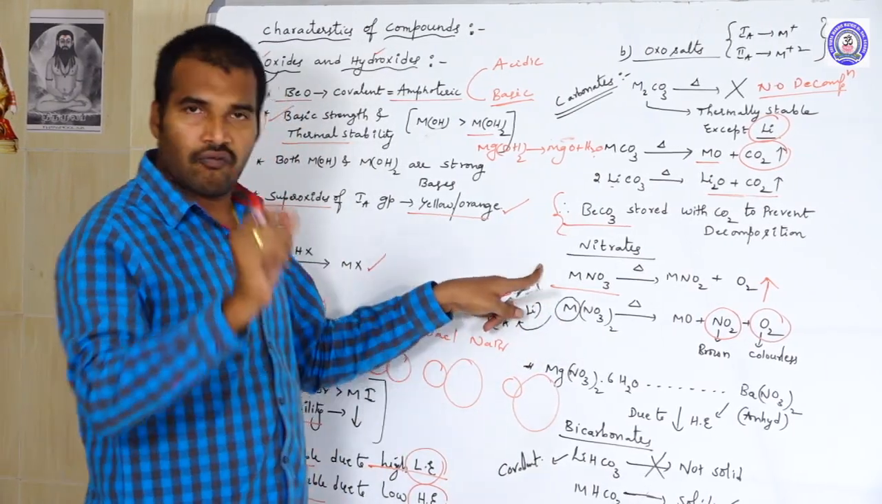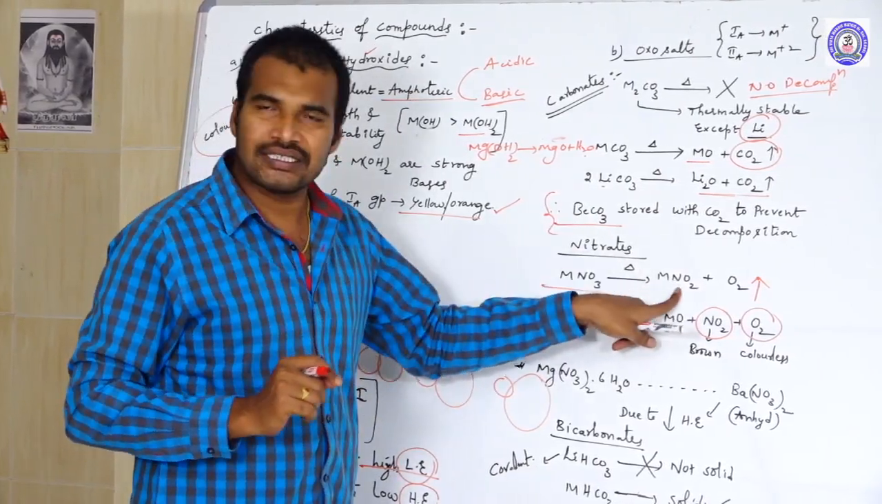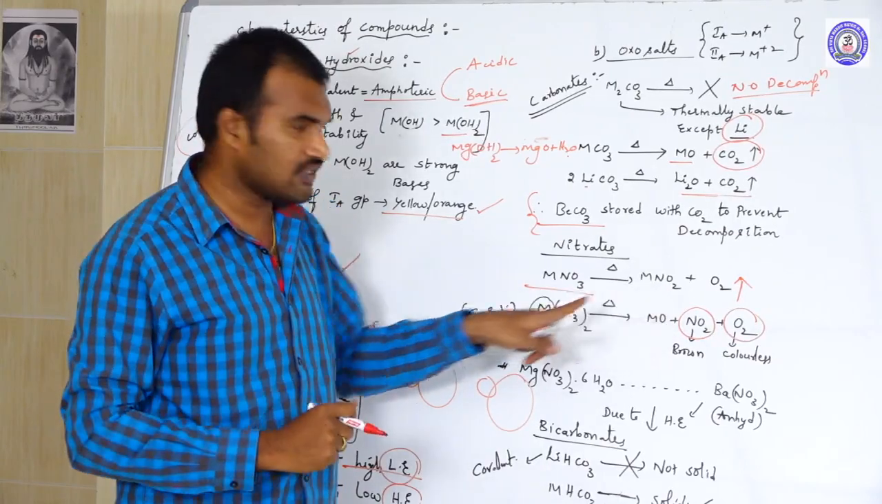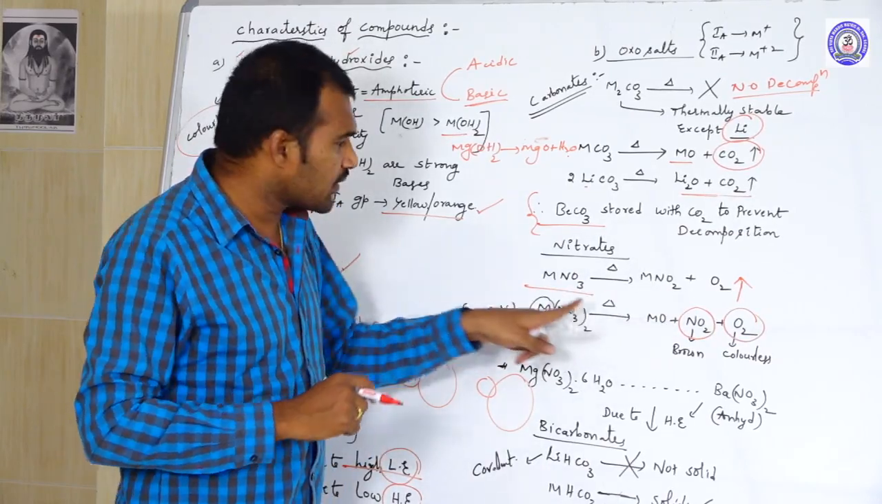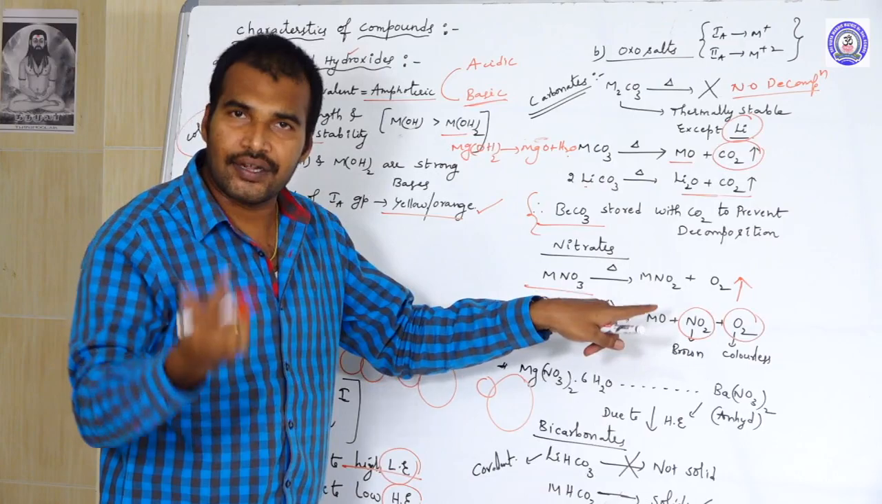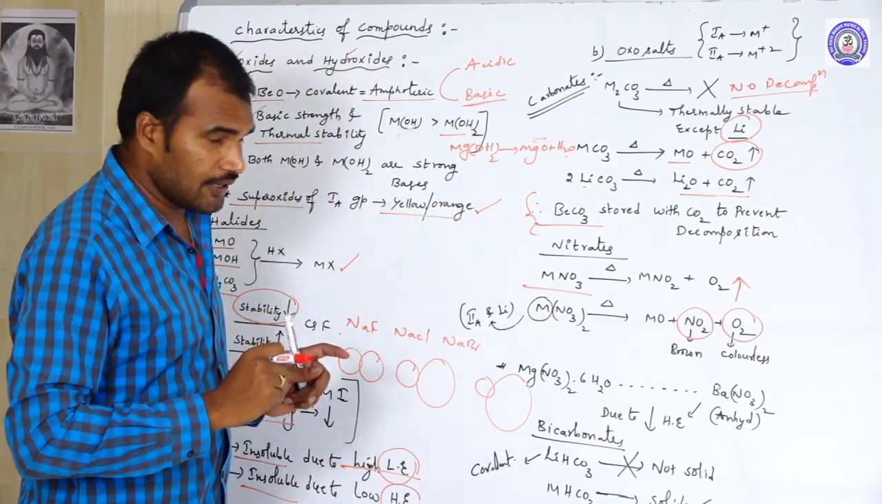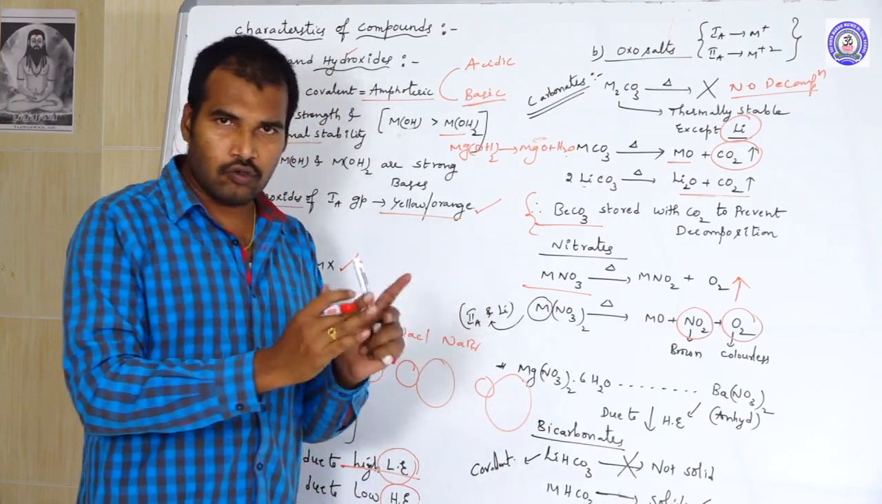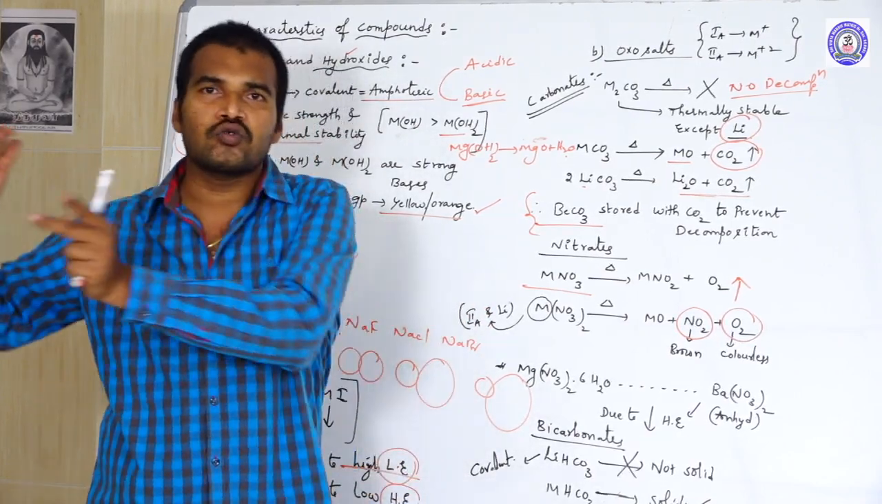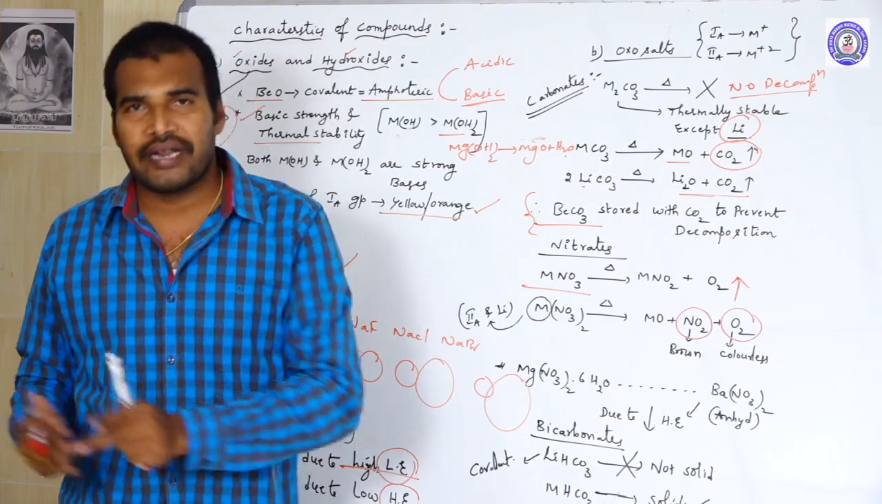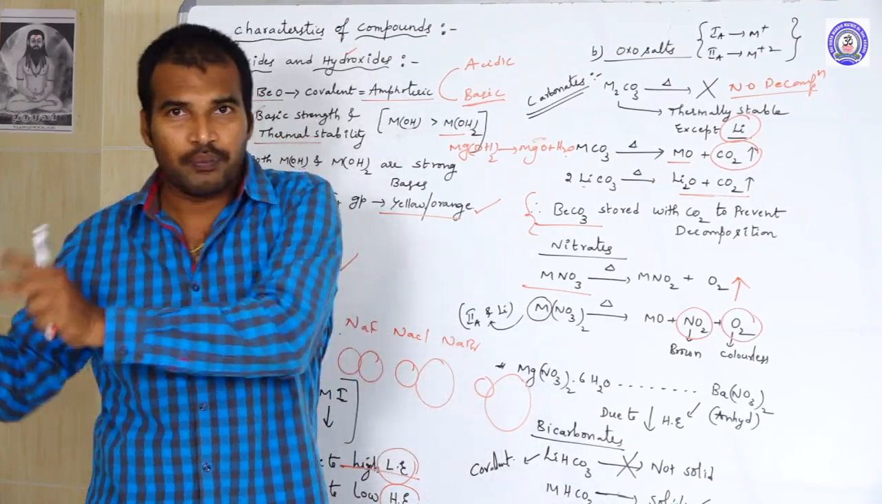Once again, 1A group metal nitrates on heating give nitrites with the liberation of oxygen, whereas second A group metal nitrates on heating give oxide plus NO2 plus O2. This is a clear difference. Next, one more difference: when you go from magnesium nitrate to barium nitrate.